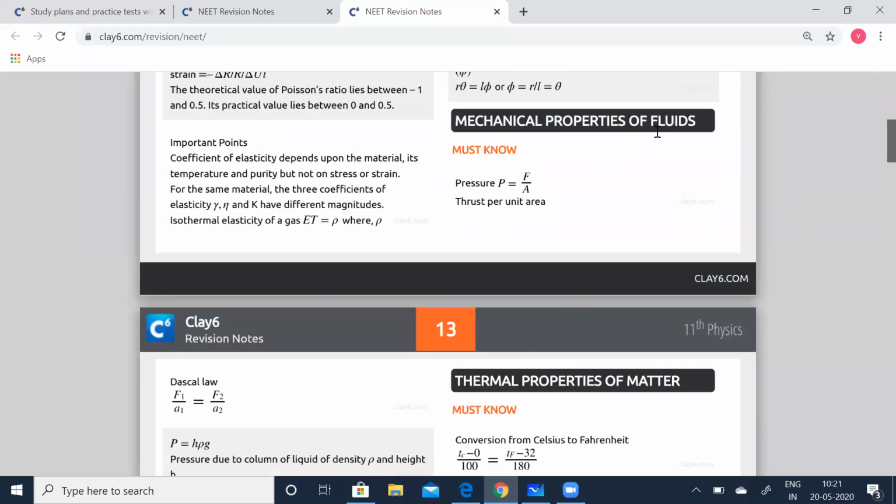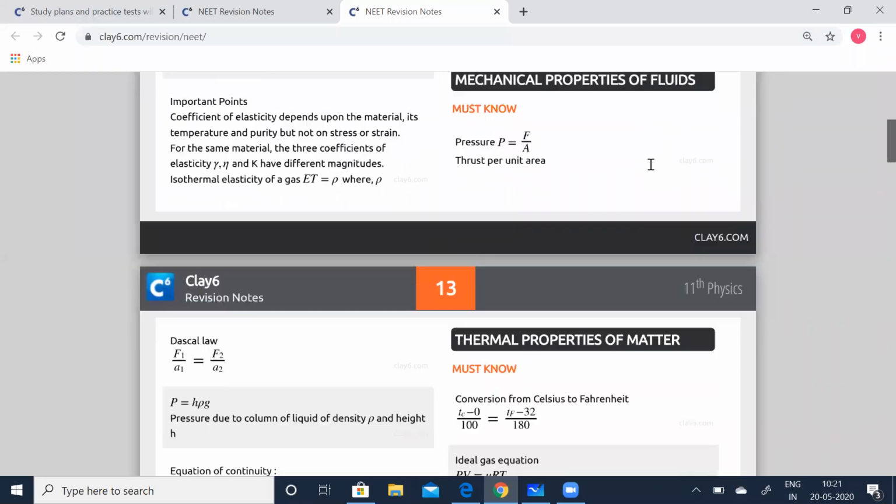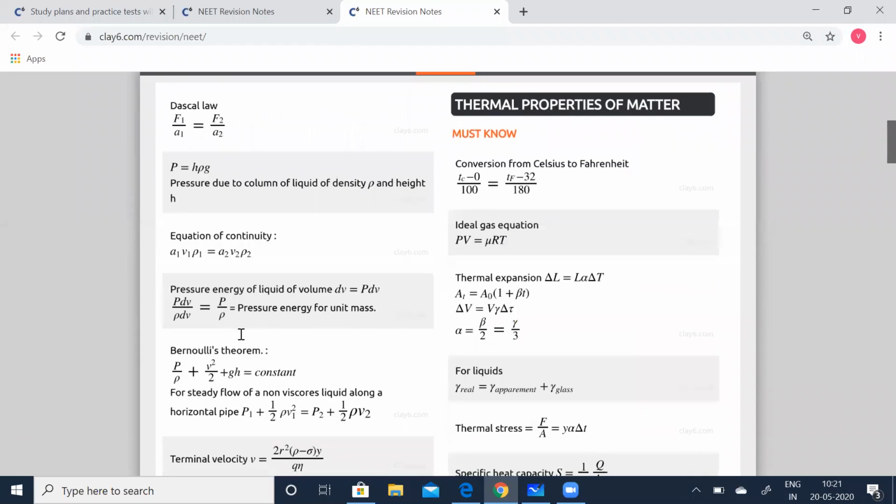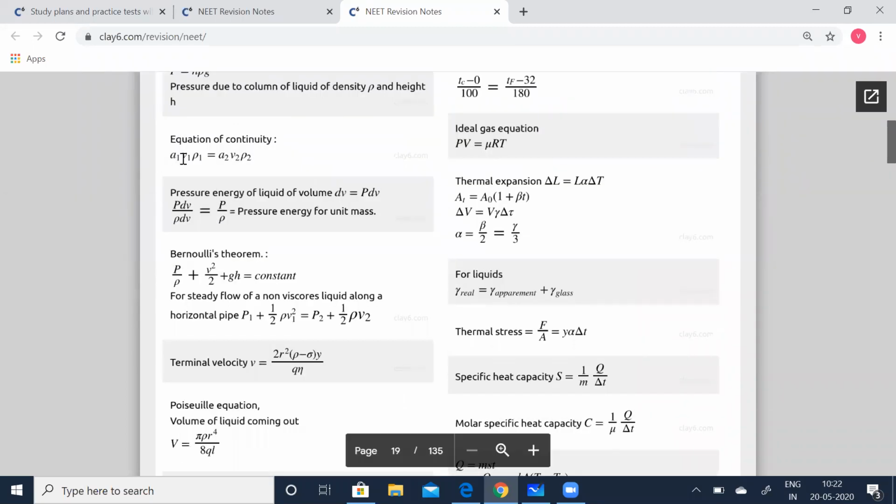Coming to mechanical properties of fluids, as I told you, this is less of theory and more of formula, so you can expect more problems, numericals from fluids, whereas theoretical questions from solids. So make a note of all the formula. Pressure is equal to F by A, that is thrust per unit area. Pascal law, F1 by A1 is equal to F2 by A2. P is equal to h rho g, pressure due to the column of the liquid of density rho, where g is acceleration due to gravity, and height is h. Equation of continuity is given by A1 v1 rho 1 is equal to A2 v2 rho 2.